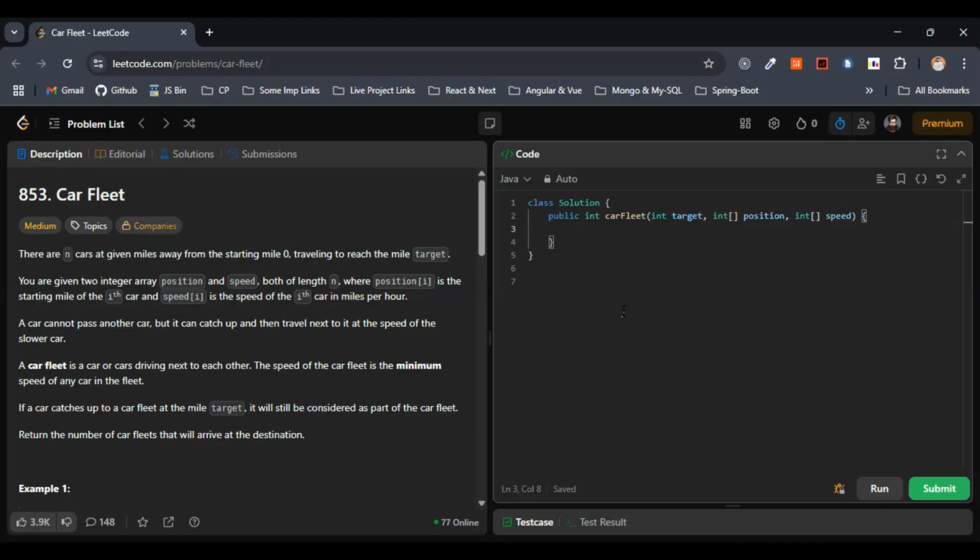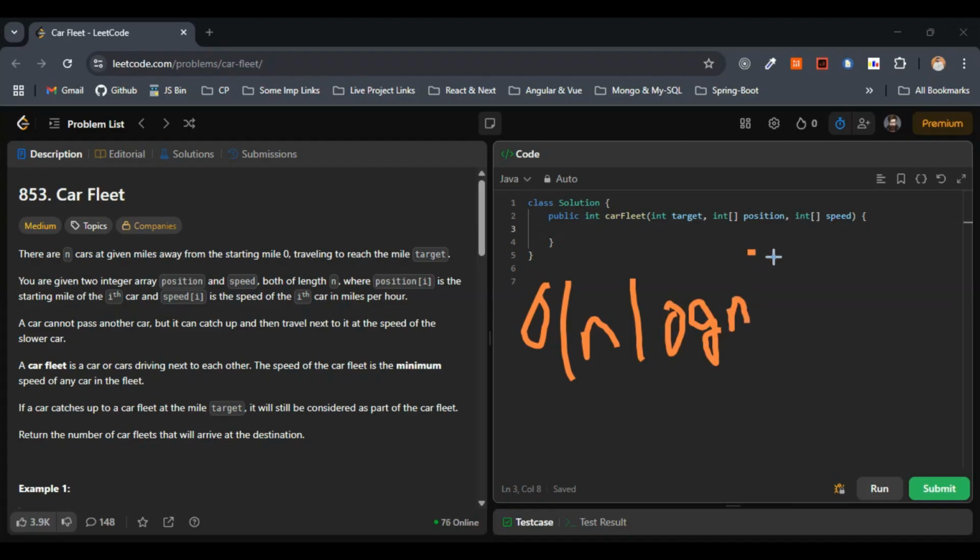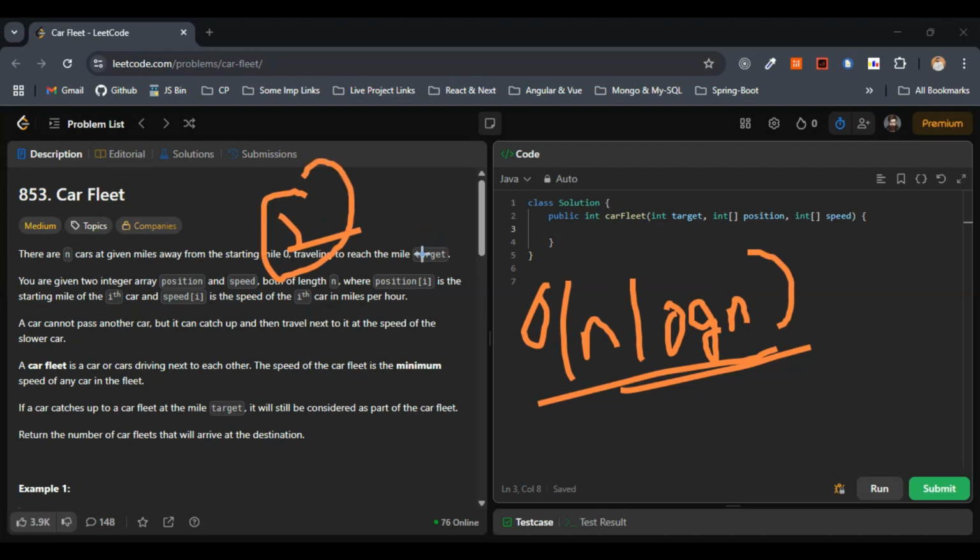So what will be the time complexity here? The time complexity would be O(n log n), because sorting is the dominant factor. In the second step of the approach, if you remember, we went with sorting, because we needed the cars nearest to the target first.